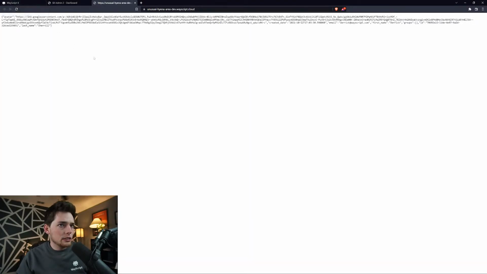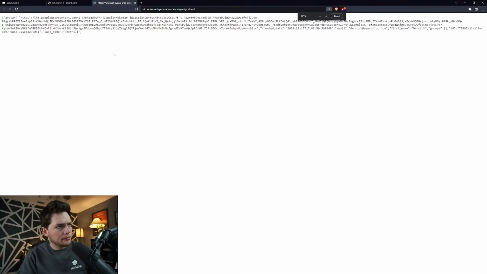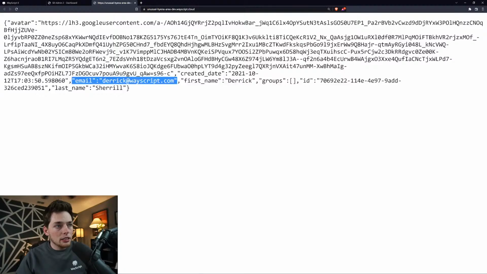And I forget what it gives us. Looks like some JSON information about myself, which is perfect. So I will probably use email for this example. This is small. Let me zoom in. Nice. I think that's good. So for this example, I will probably use email to separate myself out so I can get a different view on my Flask application. But you could imagine that you'd more ideally want to use something like groups. But just for this example, we'll use email, and I'll show you how to do that.